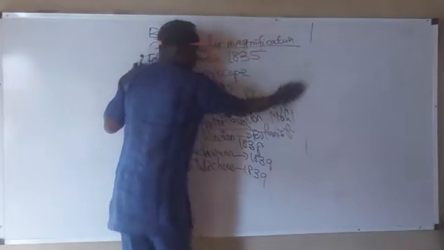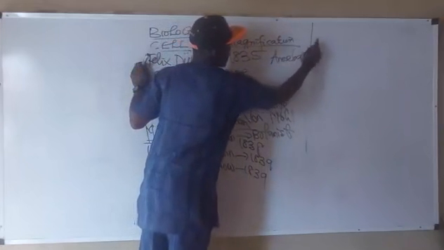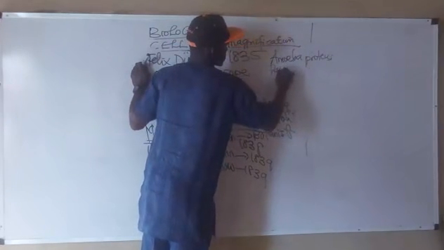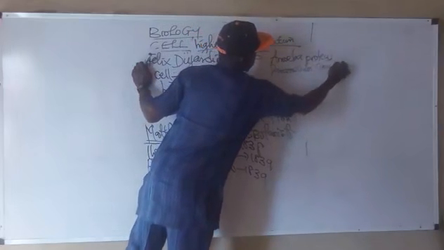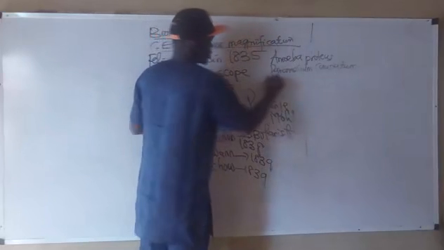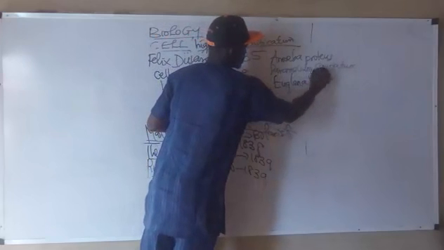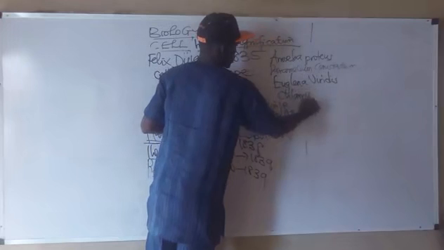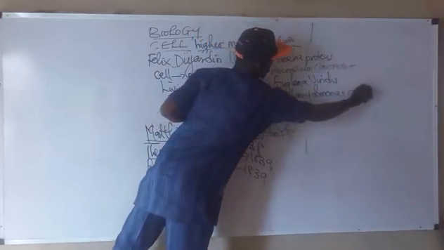Let me write what I just stated on the board. The names of the organisms: Amoeba proteus, Paramecium caudatum, Euglena viridis, Chlamydomonas.